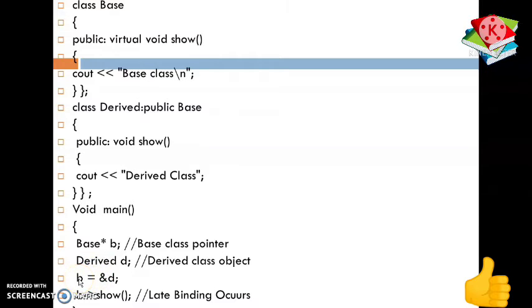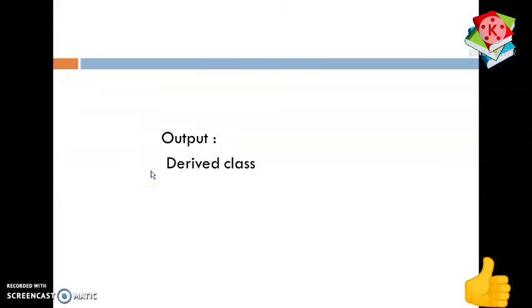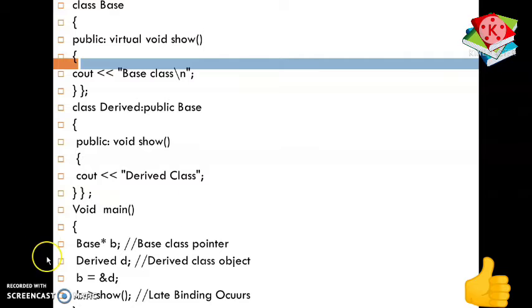Now my base class pointer variable is referring to the object of the derived class. So when we call the show function by using the base class pointer variable, it will lead to late binding. Late binding means now we will get the output of the derived class, that is, it will show the output like "derived class". In case of static binding, in case of early binding, whenever we call the member function by using the base class pointer variable, it always refers to the member function of the base class no matter to which object it is referring.